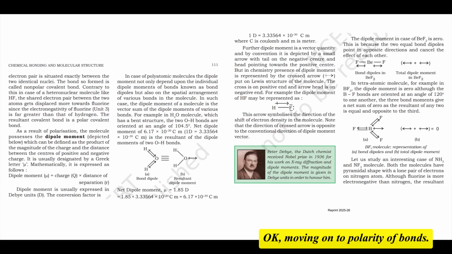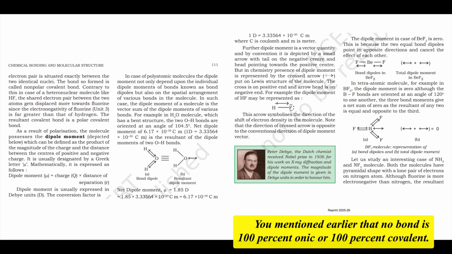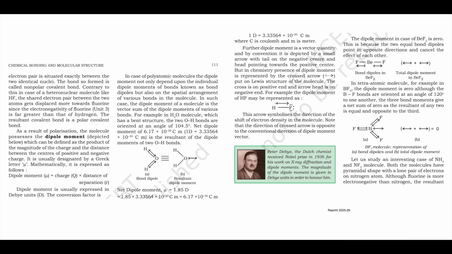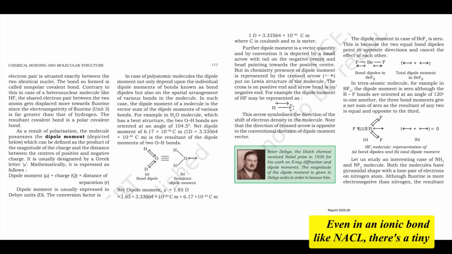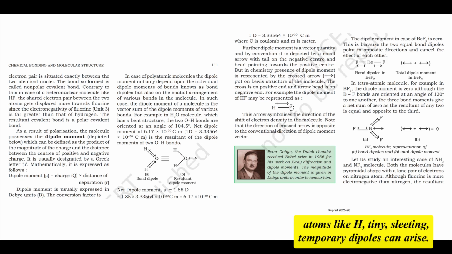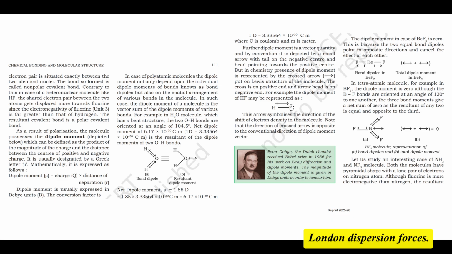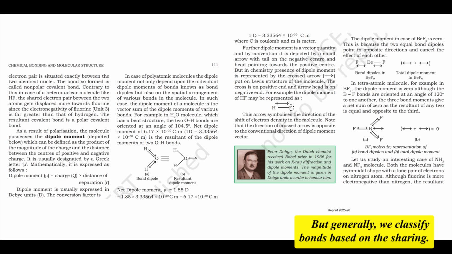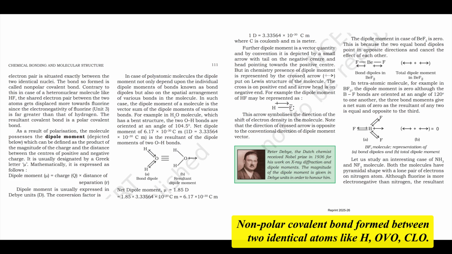Okay, moving on to polarity of bonds. You mentioned earlier that no bond is 100% ionic or 100% covalent. It's a spectrum. Exactly. It's a continuum. Even in an ionic bond like NaCl, there's a tiny degree of electron sharing, covalent character. And even in a purely covalent bond between identical atoms like H2, tiny fleeting temporary dipoles can arise: London dispersion forces. But generally, we classify bonds based on the sharing.